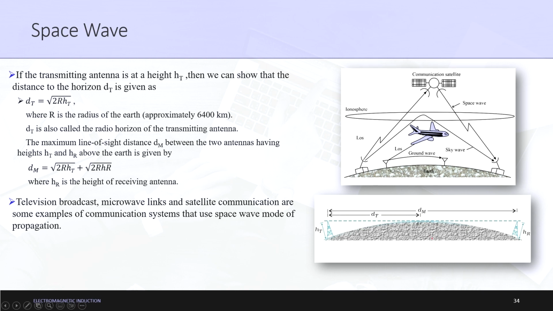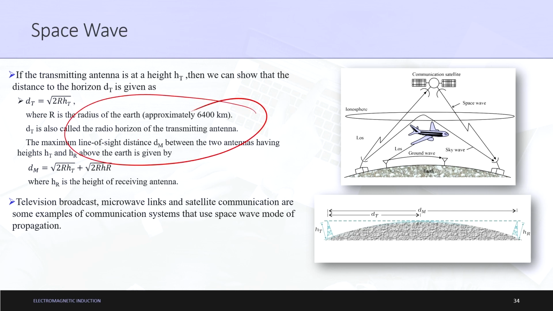After some calculations, which I will not show here as it is not required, we can show that the distance to the horizon dt is given as dt is equal to under root of 2 multiplied by r multiplied by ht. What is ht here? ht is this. So, now we got the dt value, that dt is under root of 2 r ht, where r is the radius of the earth, which we can take approximately as 6400 kilometers. dt is also called the radio horizon for the transmitting antenna.